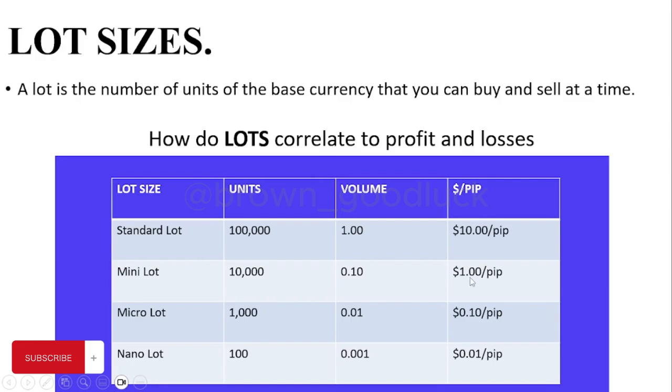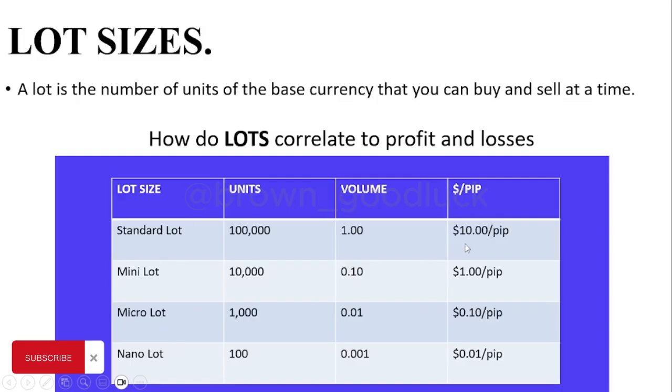Micro lot is 0.01. This is the least in the forex market. So you're making $0.1 per pip. So this is how you calculate. If a forex trader tells you, oh, I made 100 pips today, if you know the volume, you can calculate the dollar amount he made, the profit he made from the market.